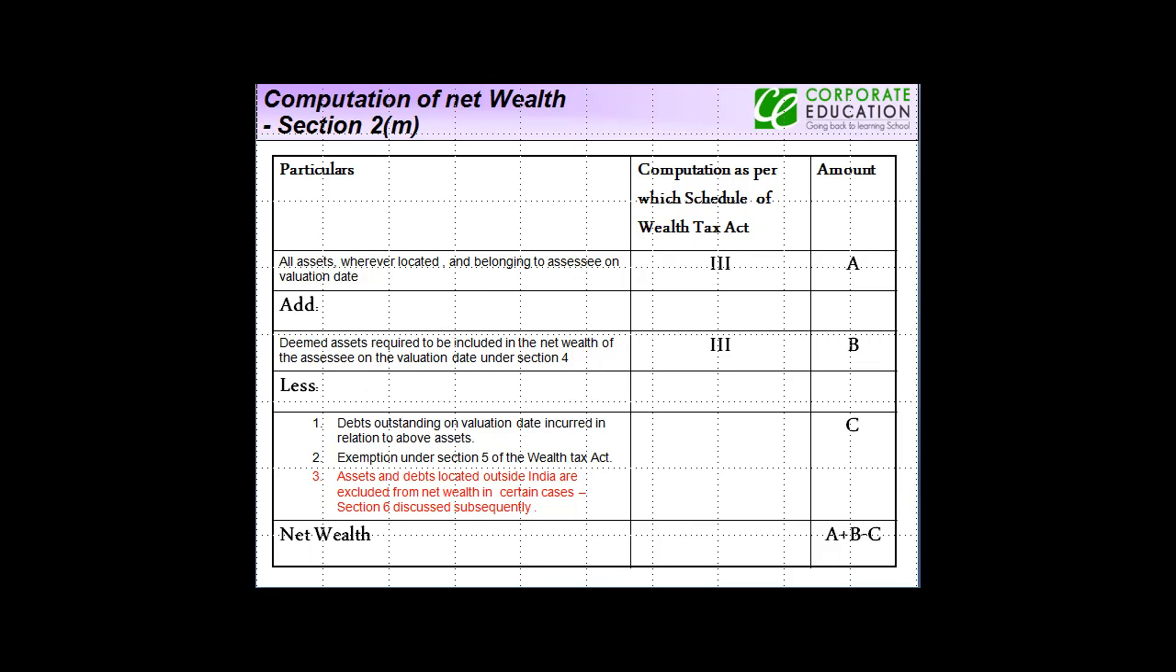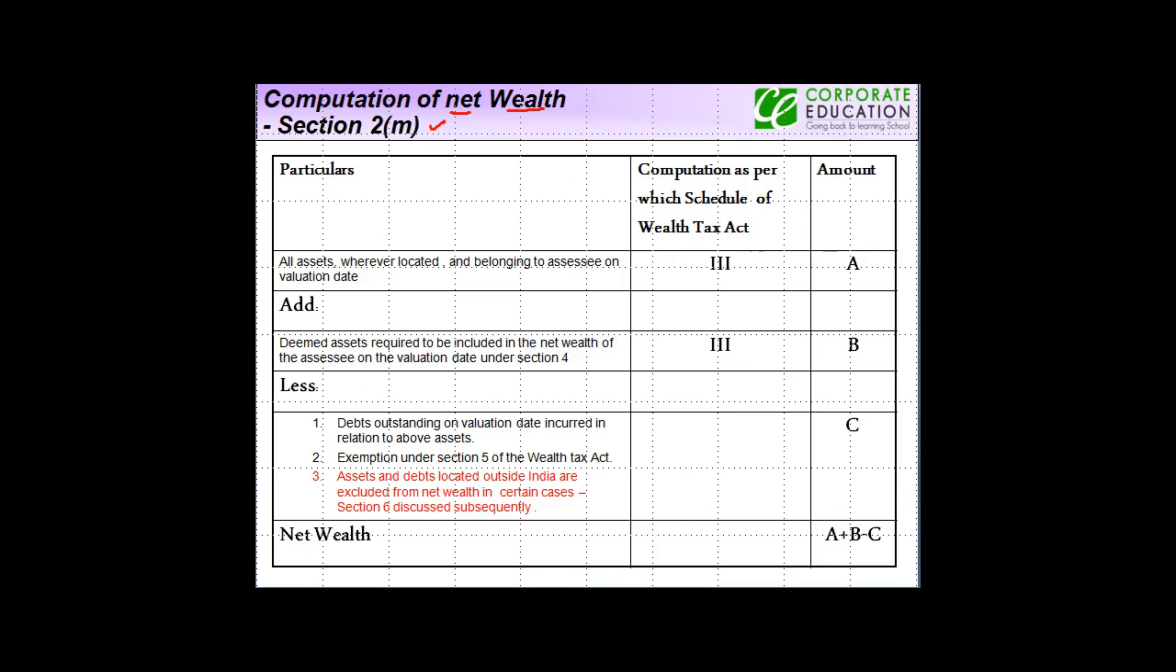Now, having seen certain things, we now move on to computation of net wealth. Everywhere we saw that the wealth tax has to be computed on net wealth. So therefore, it is very important to understand what is the meaning of net wealth. This net wealth is provided in section 2 subsection M. Okay, so net wealth basically has to be calculated by considering three factors.